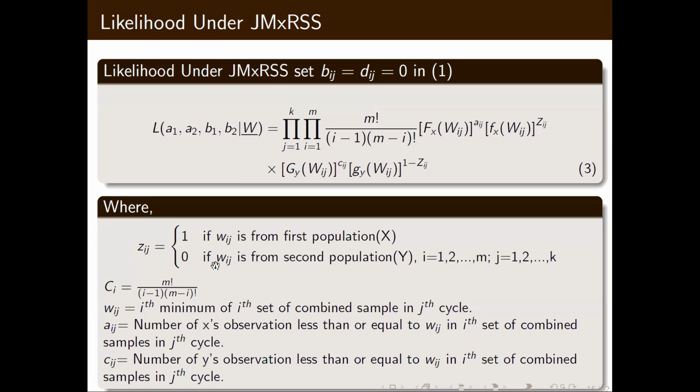As I mentioned, Zij is 1 if Wij is from population X, 0 otherwise, and this is the nomenclature. Aij is the number of X observations less than or equal to Wij in the ith set of a combined sample of the jth cycle, and similarly Cij is the number of Y observations which are less than or equal to Wij in the ith set of a combined sample in the jth cycle.